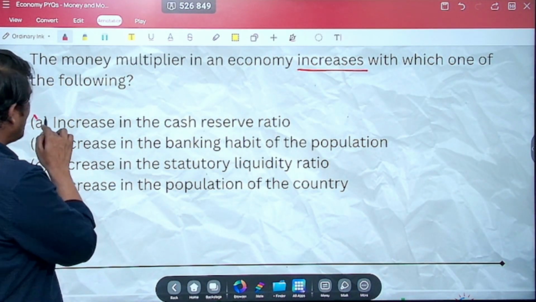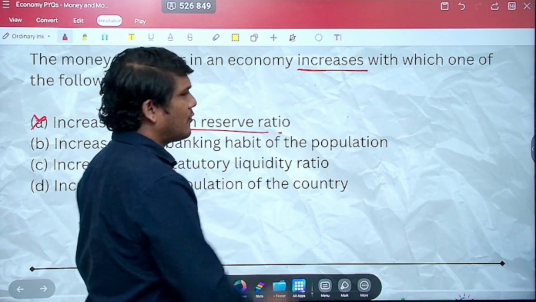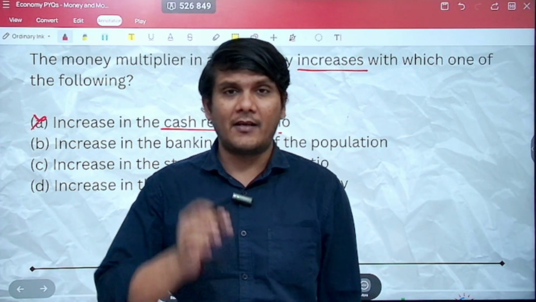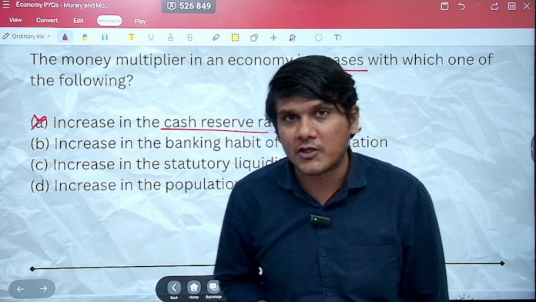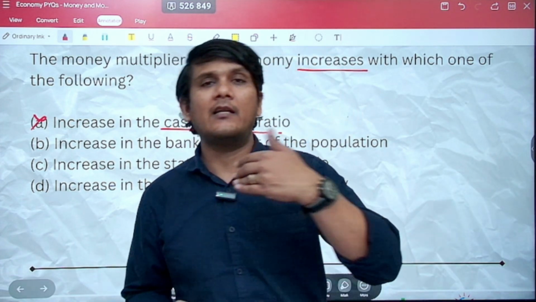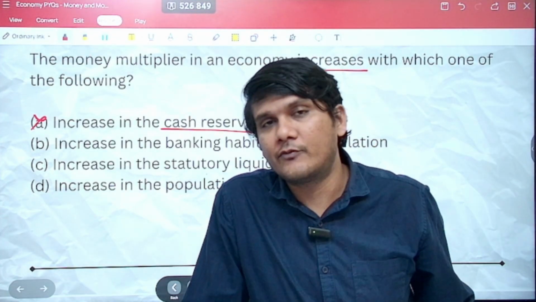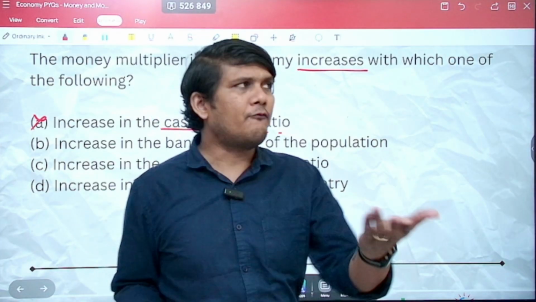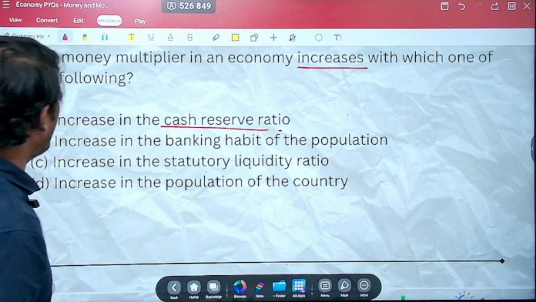Increase in the cash reserve ratio? No, absolutely not. What is the concept of cash reserve ratio? It is the minimum amount of money that the scheduled commercial banks are required to keep aside with the RBI in the form of cash, so that if there is a need in the future in a difficult situation, that money can be used. So it's like a buffer which is kept aside. Of course it is not going to increase the money multiplier effect.